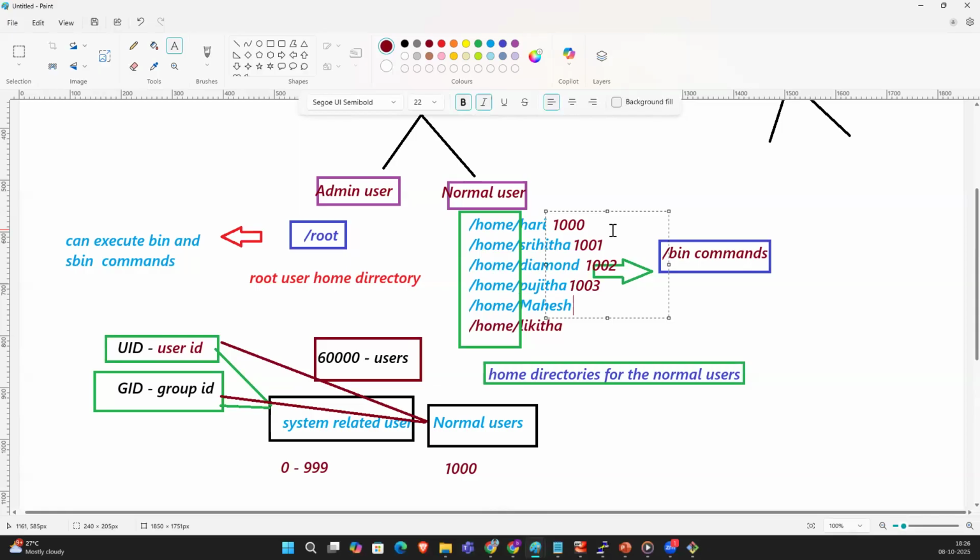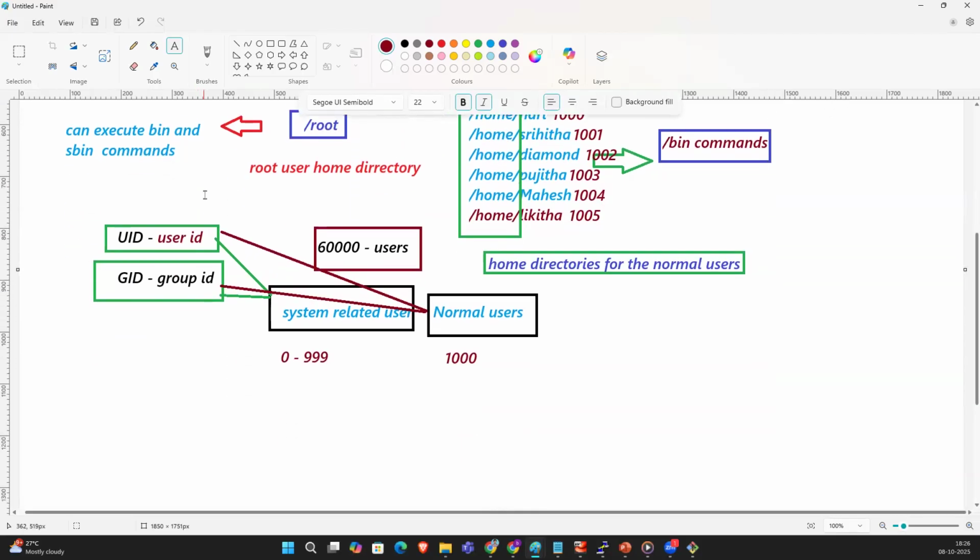1003. What is the UID of Mahesh? 1004. What is the UID of Likita? 1005. Okay. So these all are the UIDs and the GID. GID is nothing but a group ID. UID is nothing but a user ID.